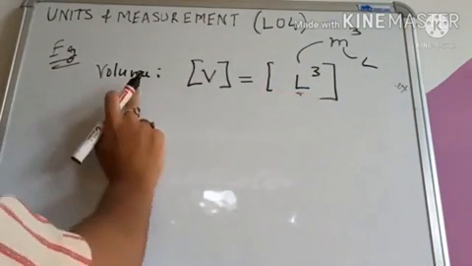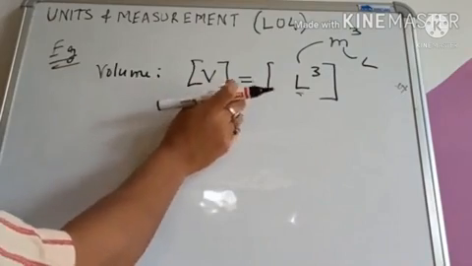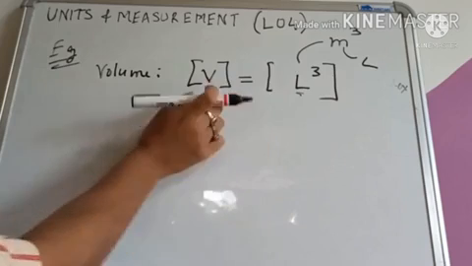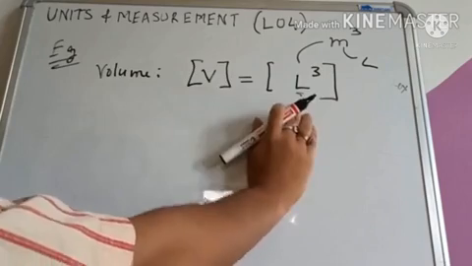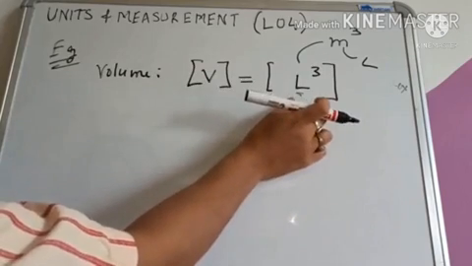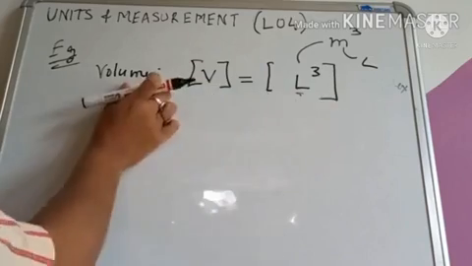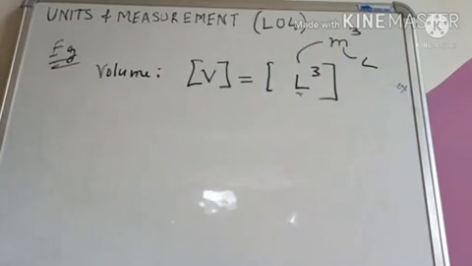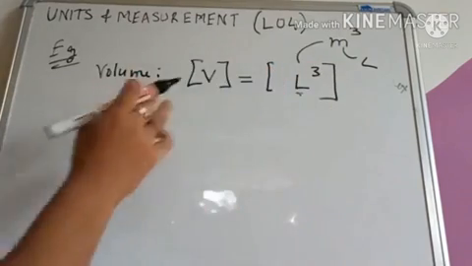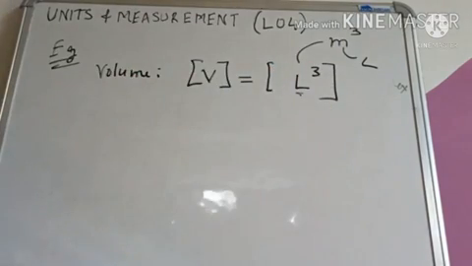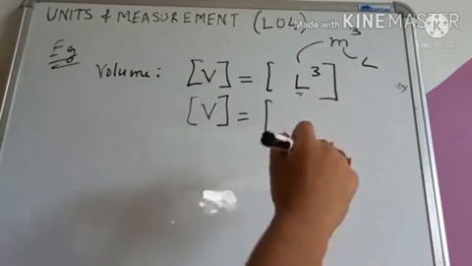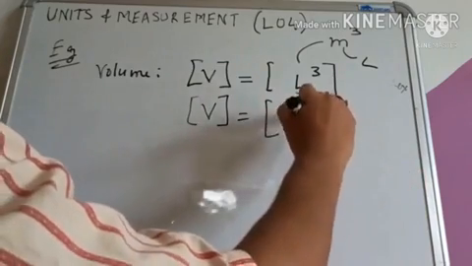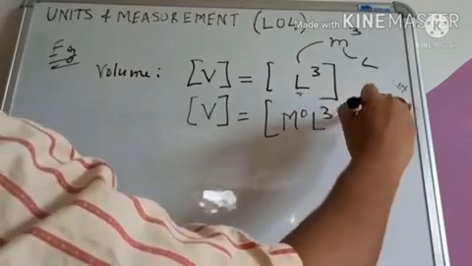Okay. The dimensional equation for volume will be V is equal to, we have put this in square brackets, that means we are writing the dimensional formula or dimensional equation. So V is equal to L cube. Why I have written L cube? Because volume is nothing but length cube, okay, and its unit is meter cube, so I have written L cube. This is a dimensional equation of volume. If you write it in this form, V is equal to, if you write all the three things MLT, then this will become M0 L cube T0.